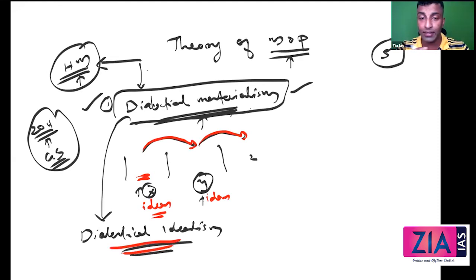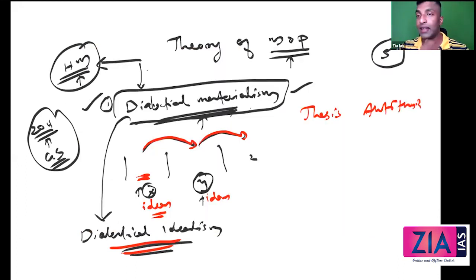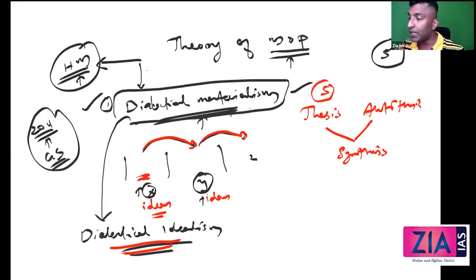So what Hegel said is nothing but this. If you consider it like this, there will be a thesis for anything, and then opposite to that thesis, there will be an antithesis, right? And then what will happen is the combination. This together will form a synthesis. That is, the actual thesis and the criticism or the antithesis which is coming, they form a synthesis. So it is nothing but this is a society. This is a contradiction in the society. And that contradiction will be mixed.